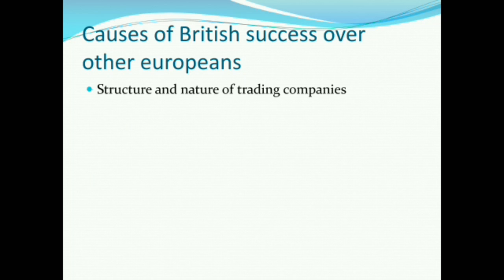First of all, the structure and nature of trading companies. Now you know that today PSUs are there in India, where the government operates them. Similarly, the trading companies of other nations like France and the Dutch were operated by the state itself. The monarch had more than 60% share, and its directors were generally nominated by the monarch.